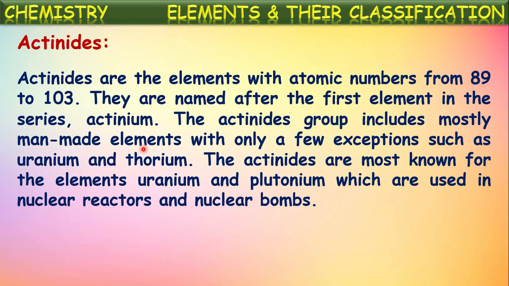That energy is utilized for the production of electricity and different purposes. In that way, these radioactive elements like uranium and plutonium are used in the nuclear reactors and even in nuclear bombs also. In that way, these actinoids are most known for the elements uranium and plutonium. Okay.